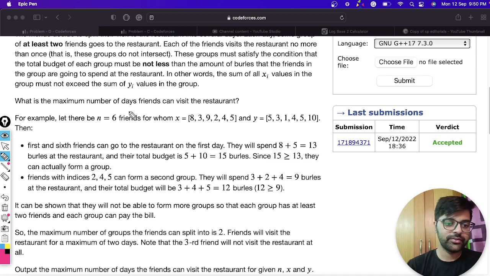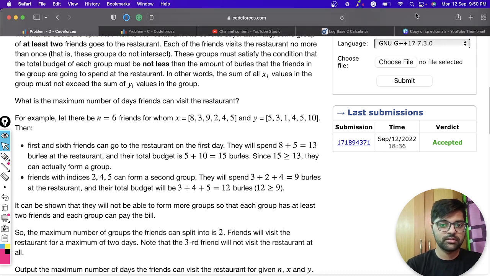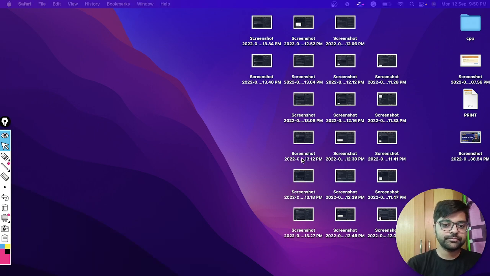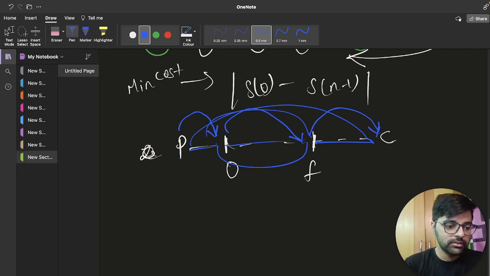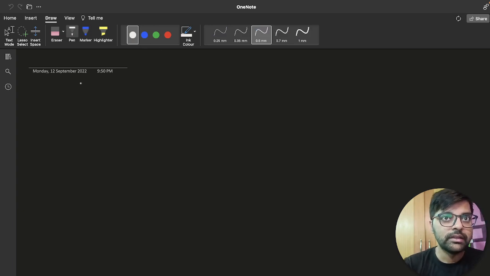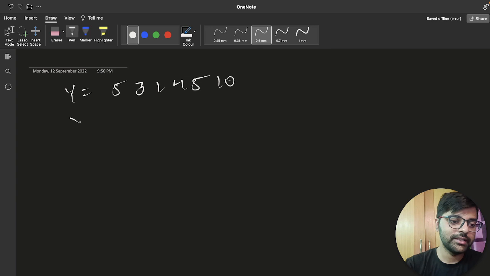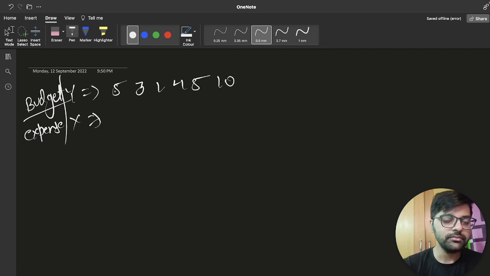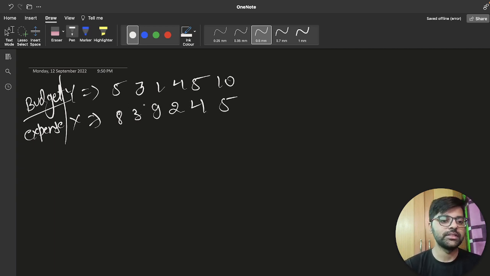So let's consider this. I am writing y. The first example is 5 3 1 4 5 10, and this is the budget, and x is the expense. The x values are 8 3 9 2 4 and 5. These values were given.